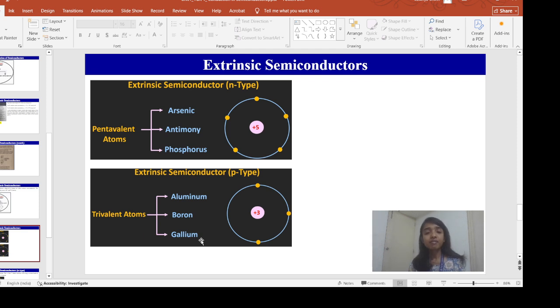Three covalent bonds will be created, and the vacancy will exist in the fourth bond. Once the vacancy is created, that means once a hole exists, the energy that an electron will require to occupy that vacant position in this case will be very less.